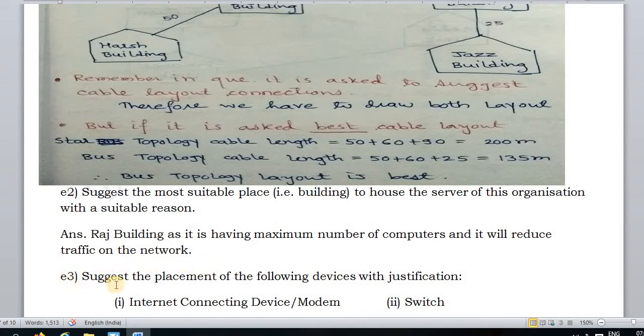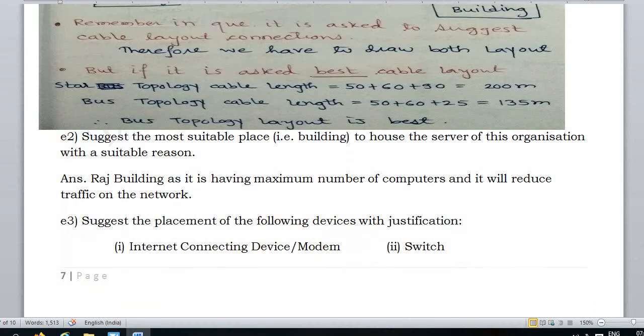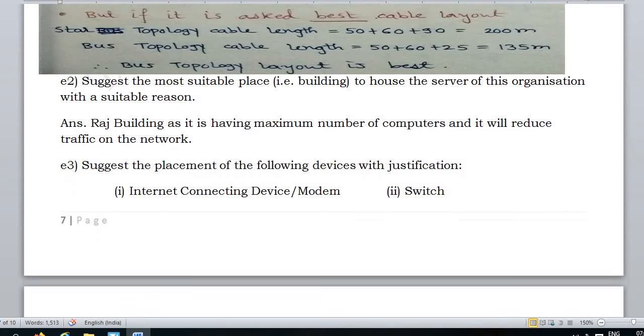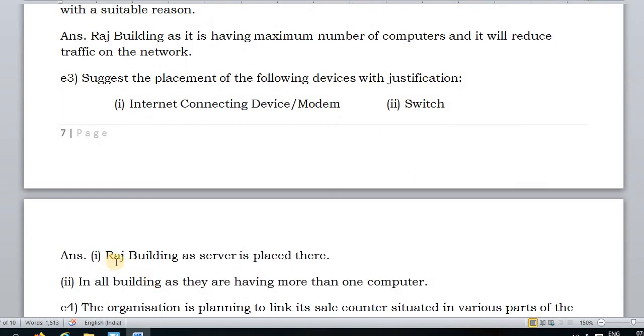Then in the next question, suggest the placement of the following devices with justification. Now first of all it is asked about the internet connecting device, that is modem. Where will we put a modem? In the building where we have the server. If we connect internet to the server, it will be available to all. That's why the answer is Raj building.